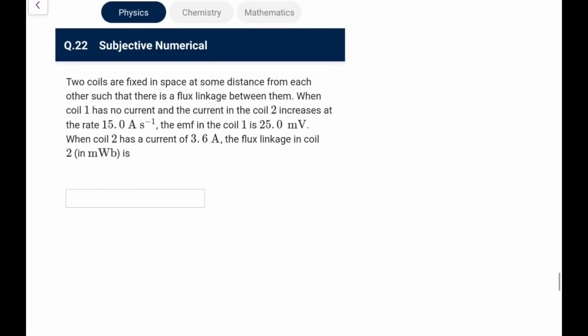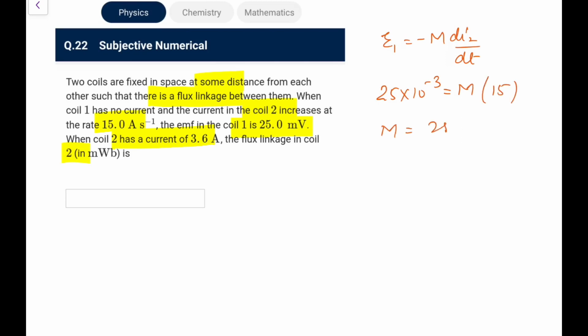Next, two coils are fixed in space at some distance from each other such that there is a flux linkage between them. When coil 1 has no current and the current in coil 2 increases at a rate of 15, the EMF in coil 1 is 25. First of all, I can find out the mutual inductance from this first information. E1 would be equal to minus M di2 by dt. Checking magnitude, 25 into 10 raised to power minus 3 is M times 15. So M comes out as 25 by 15 into 10 to the power minus 3 Henry.